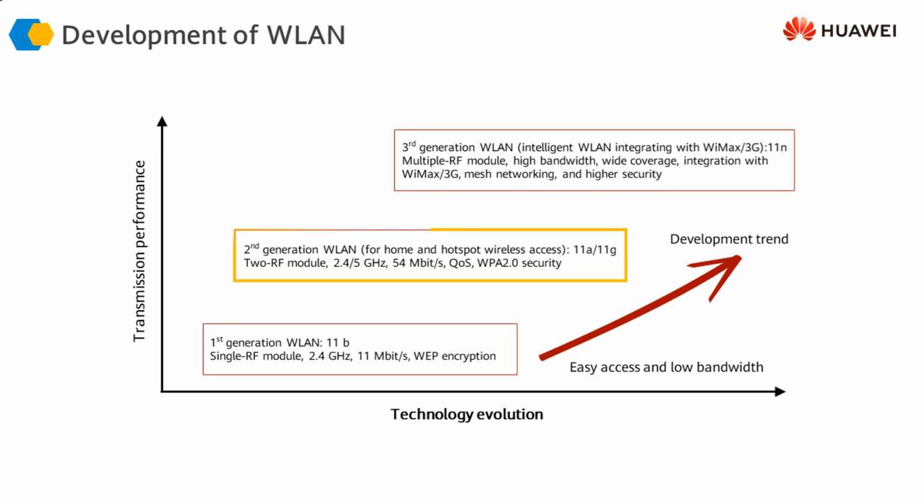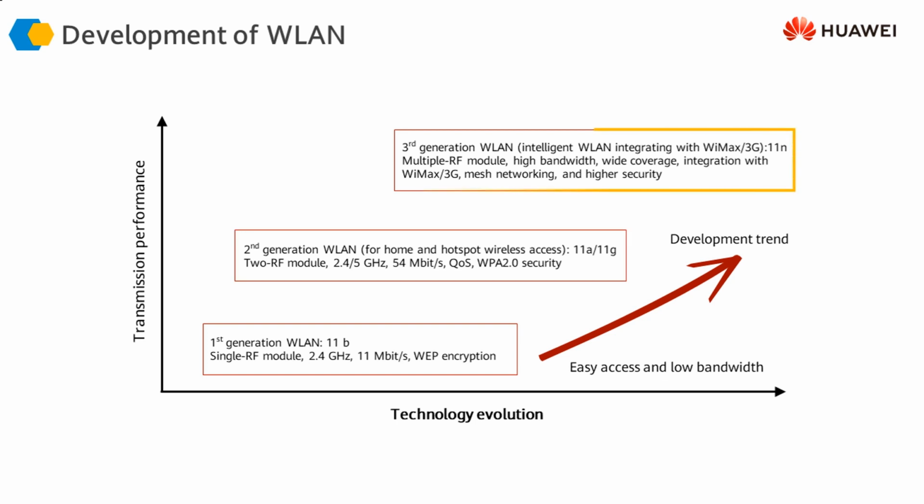Then we saw 802.11a and g solutions, which could use the 5 gigahertz band as well, in addition to the 2.4 gigahertz band. And because we could use the 5 gigahertz band, we could get higher bandwidth, 54 megabits, and we could also use multiple radio frequency or RF modules. This also introduced a better form of security, which was Wi-Fi Protected Access, called WPA, and then WPA2.